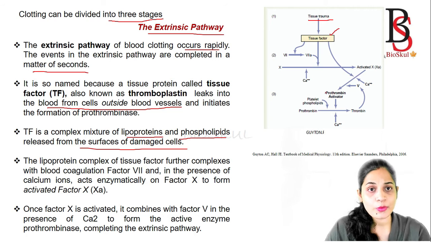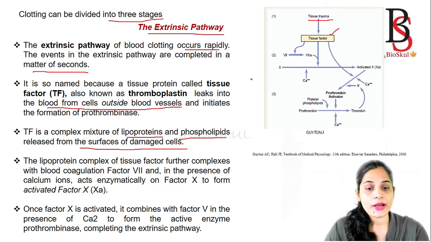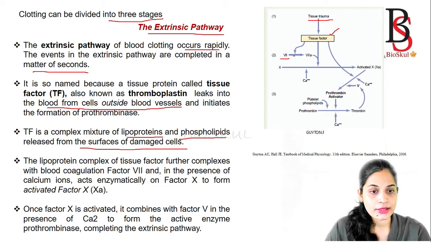So this lipoprotein complex of the tissue factor then forms a complex with the blood coagulation factor 7, in the presence of calcium ion, and activates the factor 7.